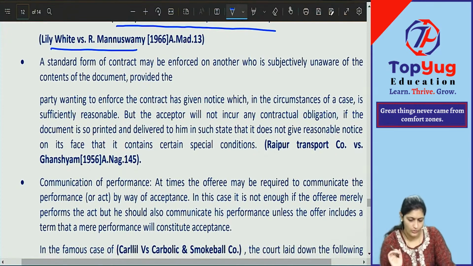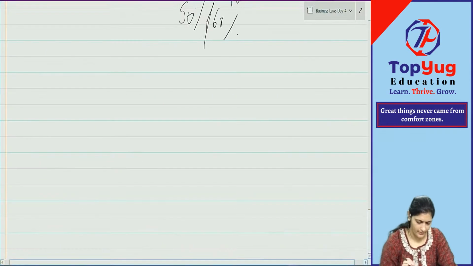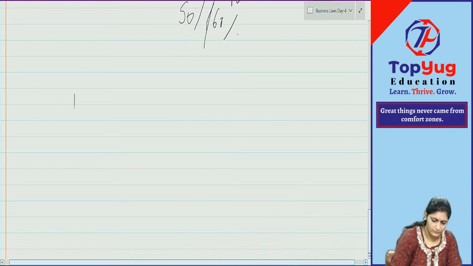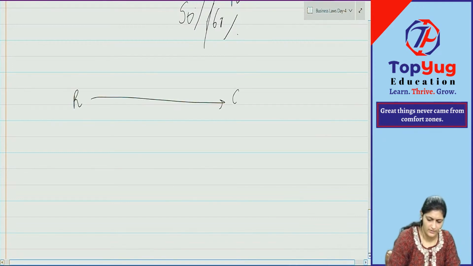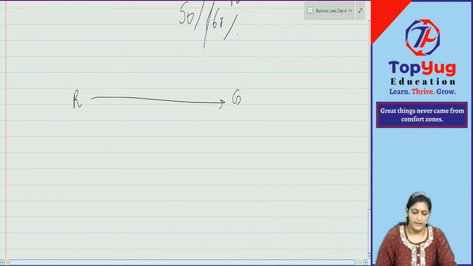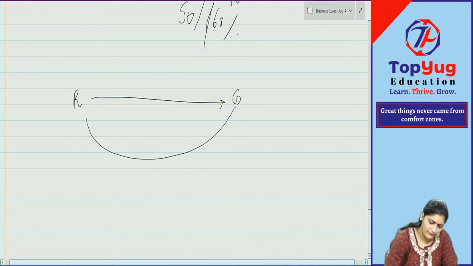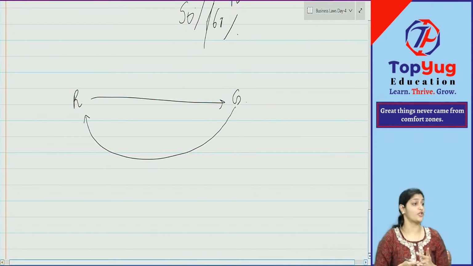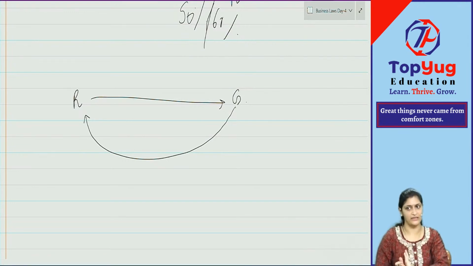Yes. Now, understand this carefully. This is also part of it. Raipur Transport Company versus Ghanshyam. So in this case, what happened? Ghanshyam gave goods for transportation to Raipur Transport Company. Say he had some goods in Delhi. He wanted to transport them to Mumbai.